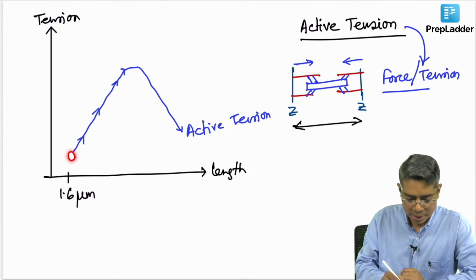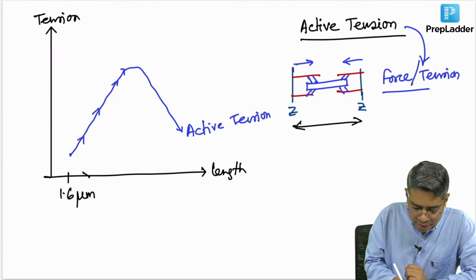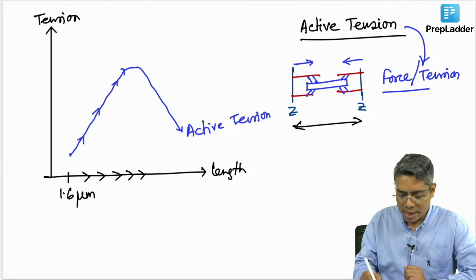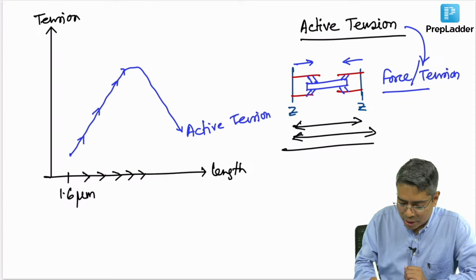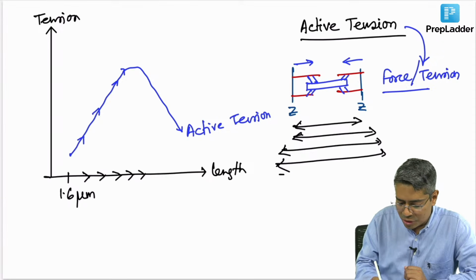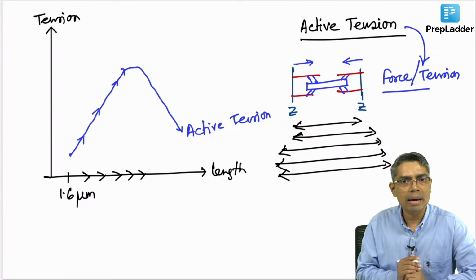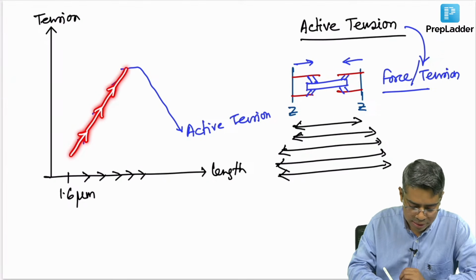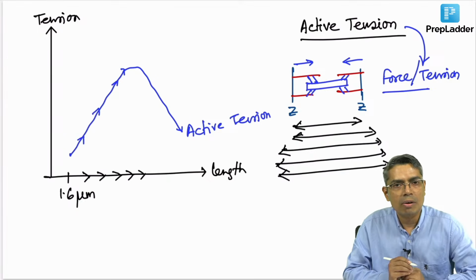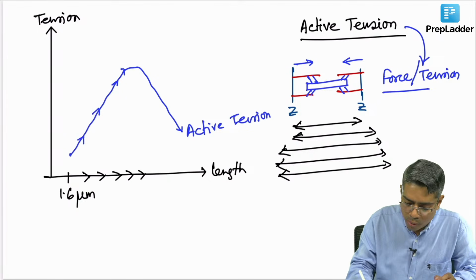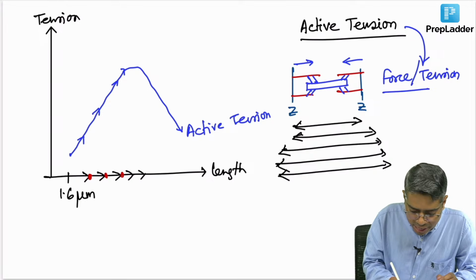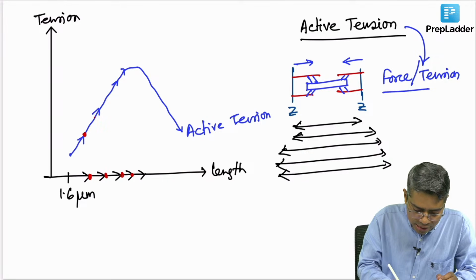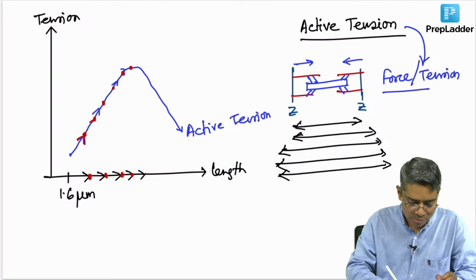Then whenever you increase the length of the sarcomere gradually, look at my graph, I am stretching the muscle gradually. What will happen? Initially the force production by the muscle will also increase. What kind of force? Active tension or active force. So, whenever you are increasing the length of the sarcomere gradually, the force or the tension generated by the muscle is also increasing gradually. That is the meaning of this first portion of the curve.